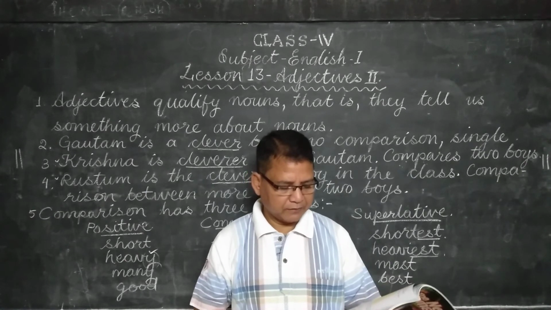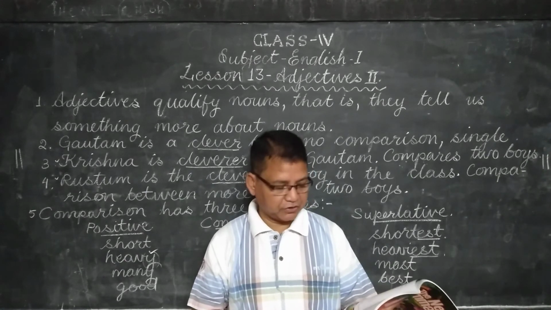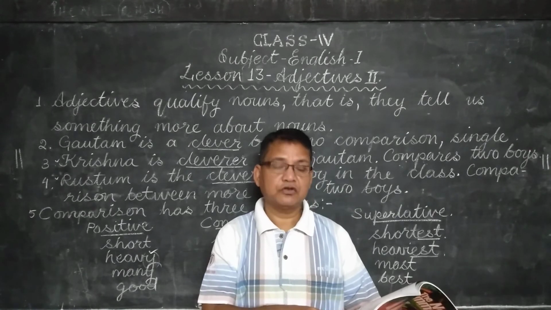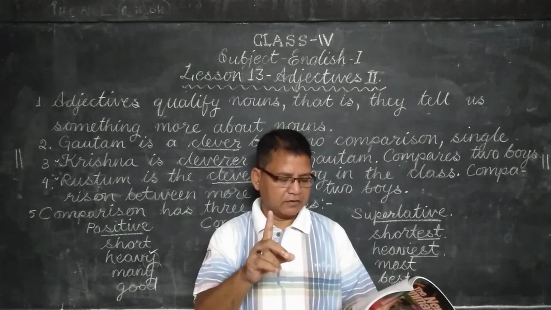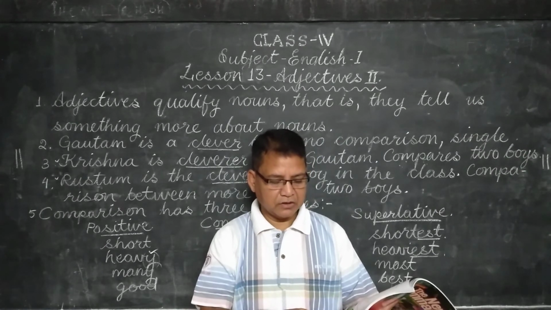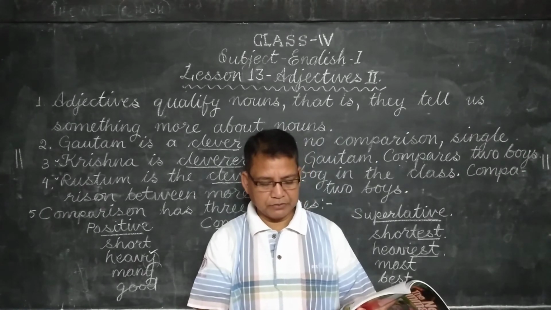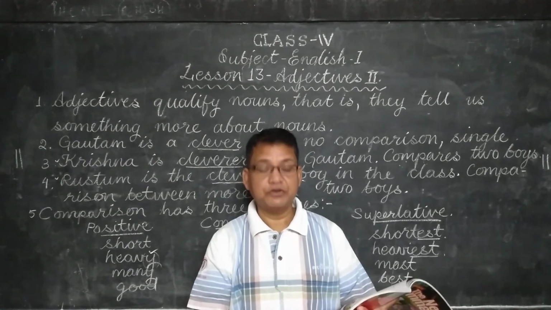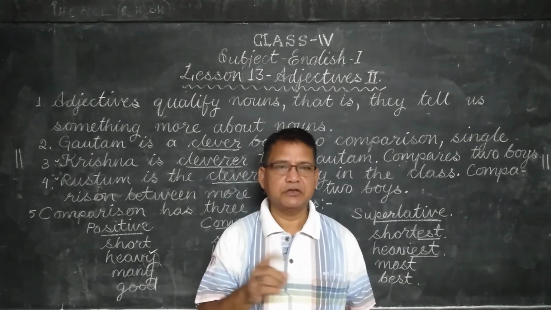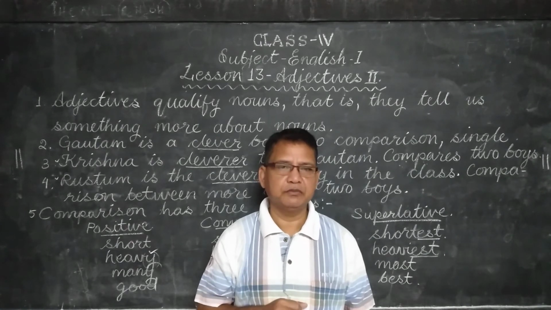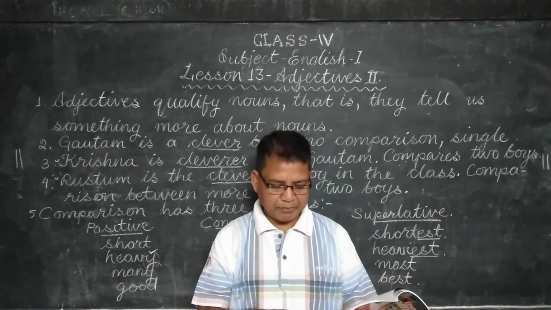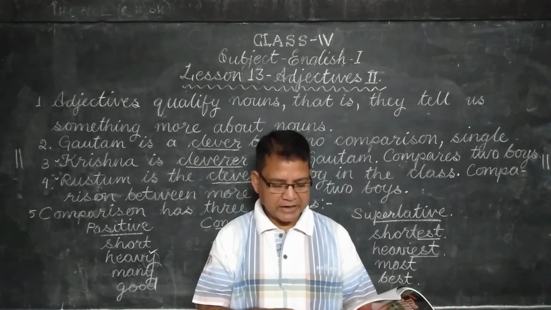Suppose you have to see page number 63 again. Rita is a beautiful girl. We are talking about only Rita, no comparison. Her sister Geeta is more beautiful than her. First of all, we talked about Rita, single person, no comparison. She is just beautiful. But in the second part of the sentence, we have compared Rita and Geeta.